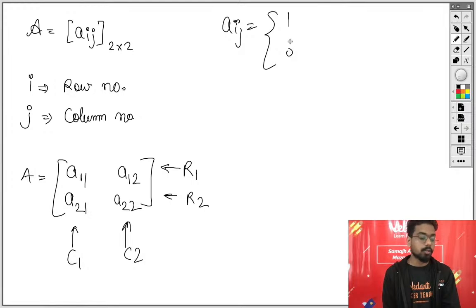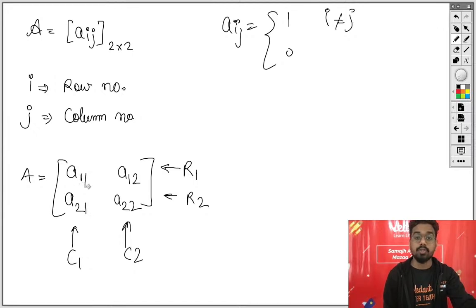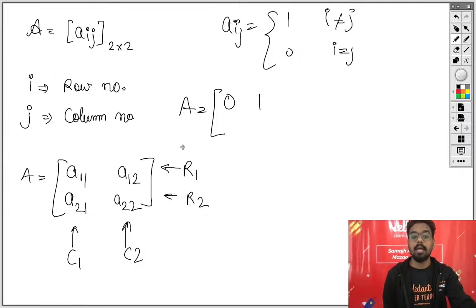Now it will be equal to 1 when i is not equal to j. When i is not equal to j, here i is equal to j. So if i is equal to j, the element will be 0. So in matrix A, i equal to j means this element will be 0. i not equal to j means it's 1. And this is i equal to j, which equals 0.